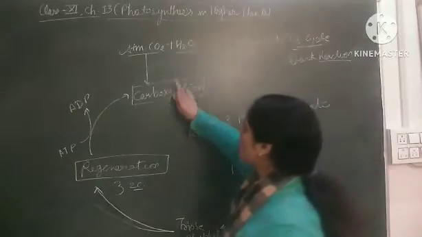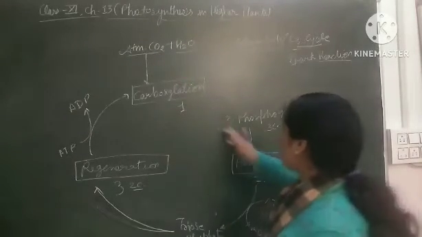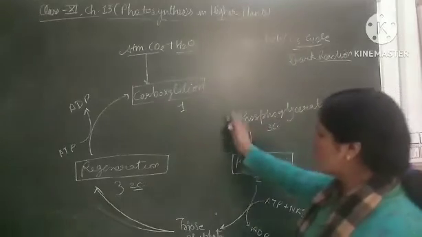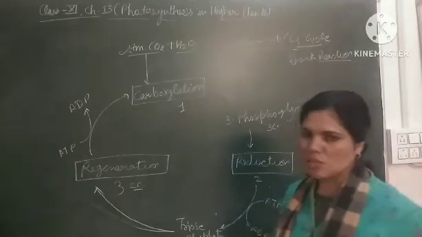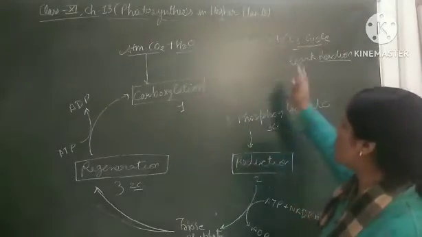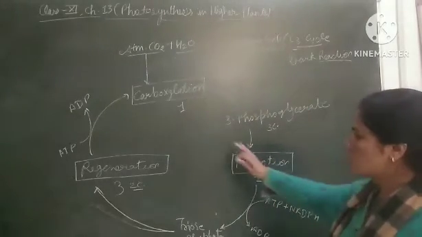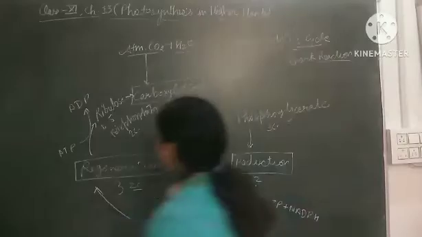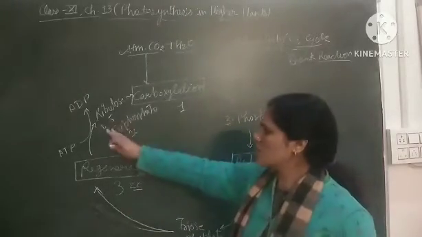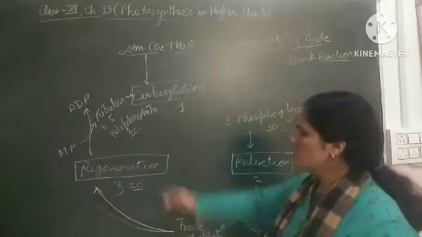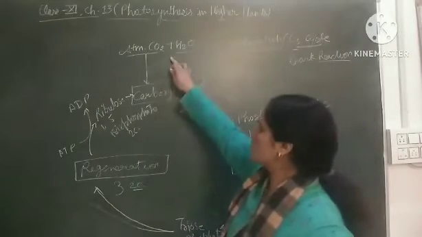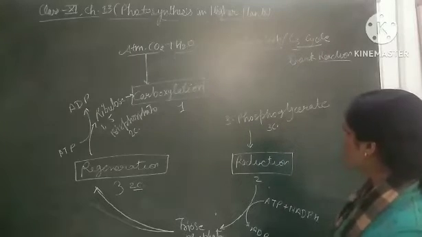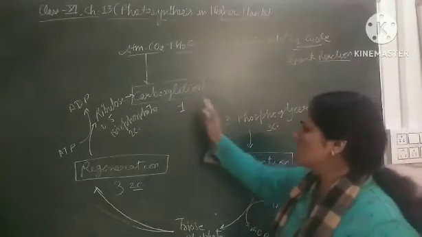That two carbon compound combines with the CO2 and forms the three carbon compound that is known as 3-phosphoglycerate. This process is known as carboxylation. Carboxylation is the first step of the C3 cycle, in which the two carbon compound, ribulose 1,5-bisphosphate, combines with CO2 and makes the three carbon compound 3-phosphoglycerate.